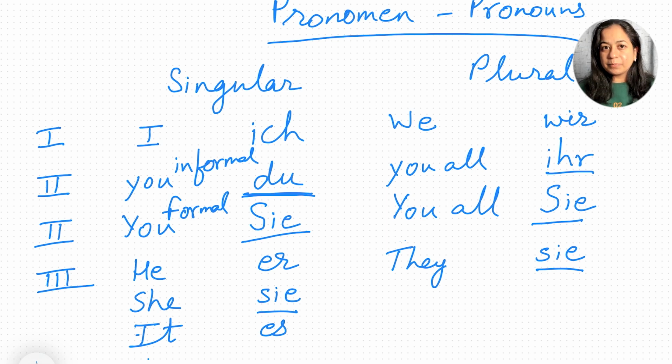So here are the pronouns, and this is a very important topic because everything whatever we'll be speaking after this needs these pronouns. So please understand this topic very nicely, as we won't be saying that I'm speaking capital Sie or small sie while speaking. While writing, okay, we can understand. But yes, while speaking, we are not gonna say ki I'm speaking capital S wala Sie. Okay, so that's why we need another topic's help, and that would be verb, which we'll be continuing in the next video.